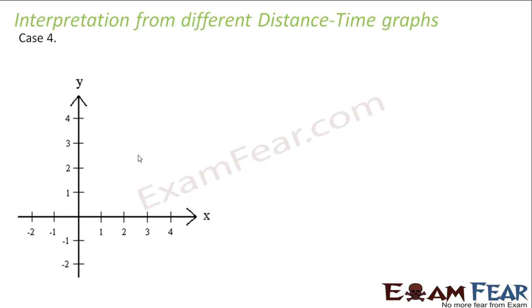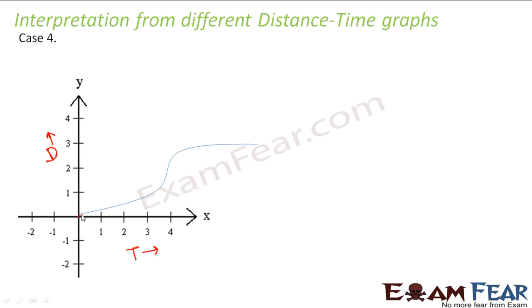Now let us look at the fourth scenario, where you have a curved line for the distance-time graph. This is my distance, this is my time, and this is how the graph looks here. What kind of motion does the object have here?